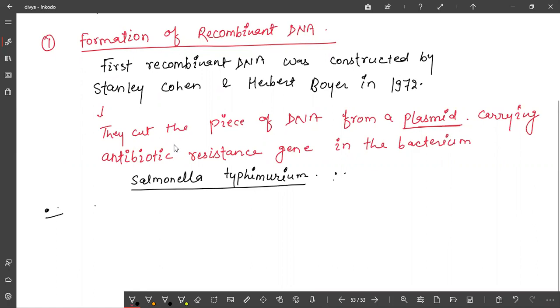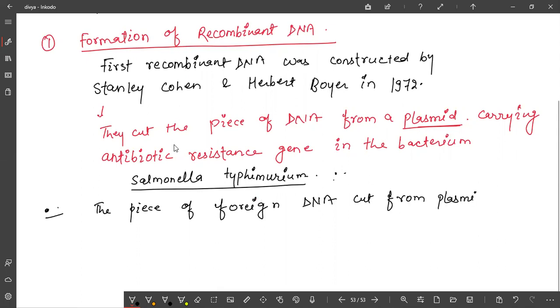The piece of foreign DNA cut from the plasmid was linked with plasmid DNA.